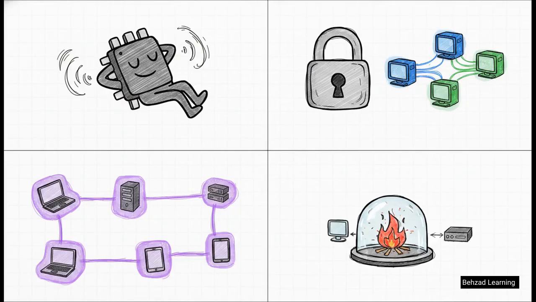This invisible segmentation is basically a network engineer's best friend. It gives us massive real-world benefits. First off, it frees up CPU power because computers aren't wasting processing cycles discarding all those irrelevant megaphone broadcasts. It also drastically tightens security by keeping, say, the accounting department's traffic completely walled off from the engineering team. You can group users logically by their department, regardless of where they actually sit in the building. And crucially, it shrinks the failure domain. If something goes wrong, the fire is contained to one VLAN instead of taking down the whole building.